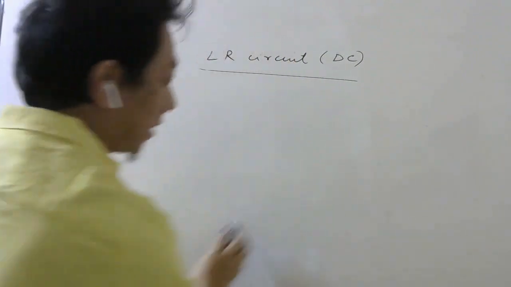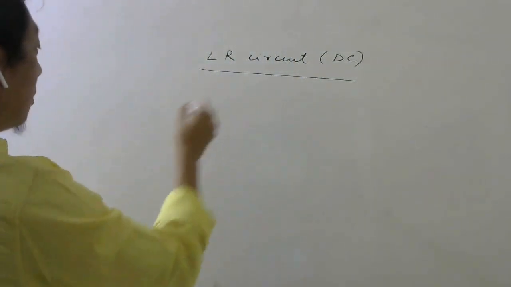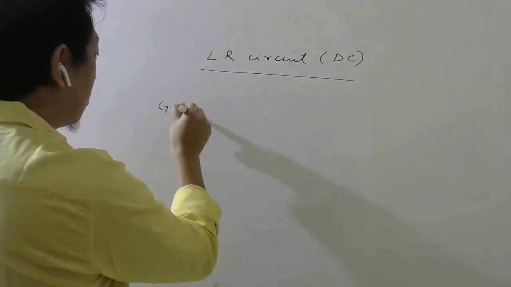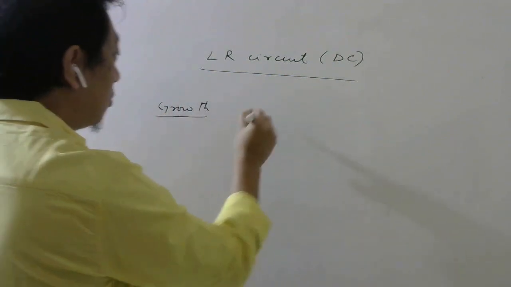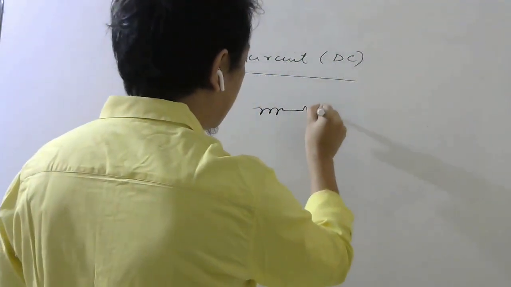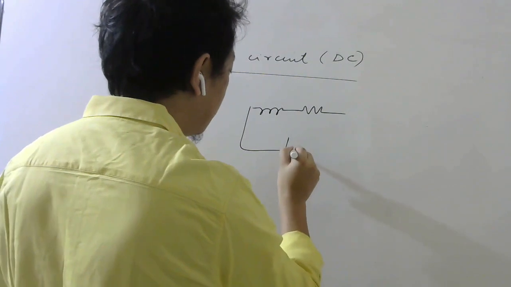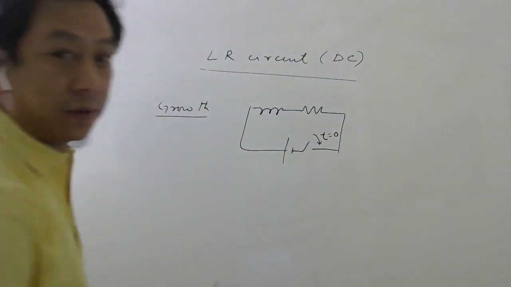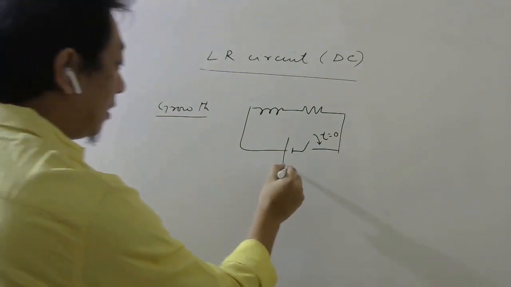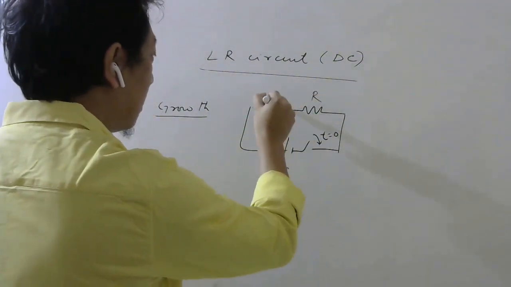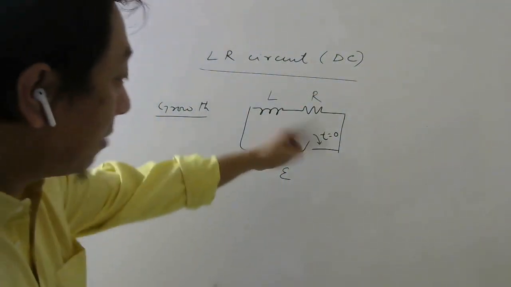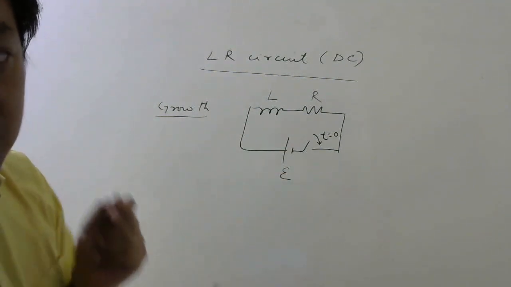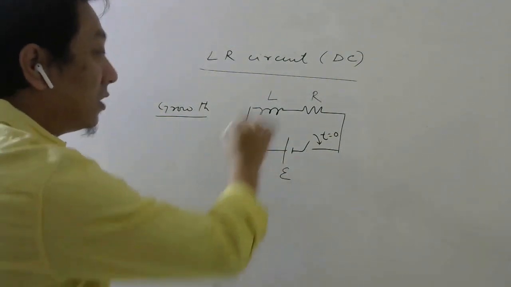So remember this part. There will be two situations. One is called growth of current. So you have an inductor, you have a resistor, and at time 0, you are going to close the key. So if the EMF is E, resistance is R, inductance is L, and at time 0 you close the key, then current will not instantly rise.